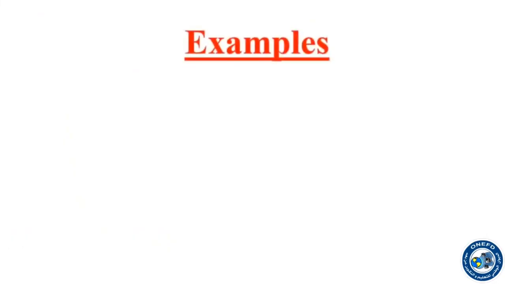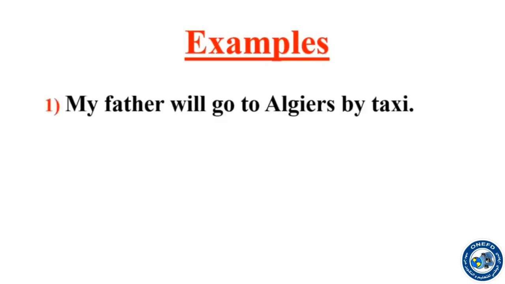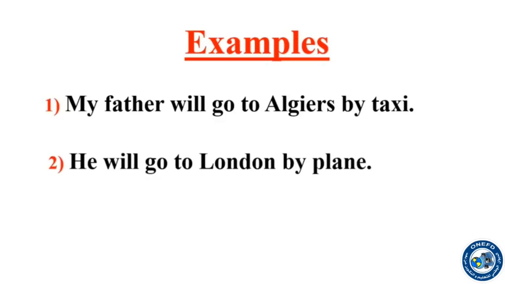Let's, dear pupils, look at these examples. Number 1, my father will go to Algiers by taxi. He takes the taxi to go to Algiers. The second one, he will go to London by plane.